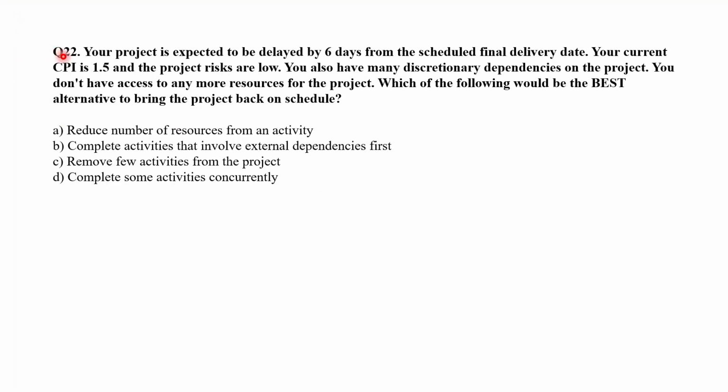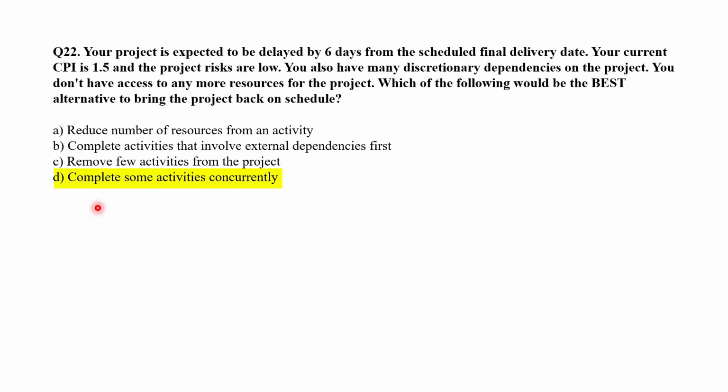Question number 22. Your project is expected to be delayed by 6 days from the scheduled final delivery date. Your current CPI is 1.5 and the project risks are low. You also have many discretionary dependencies on the project. You don't have access to any more resources for the project. Which of the following would be the best alternative to bring your project back on schedule? A. Reduce number of resources from an activity. B. Complete activities that involve external dependencies first. Or C. Remove few activities from the project. Or D. Complete some activities concurrently.